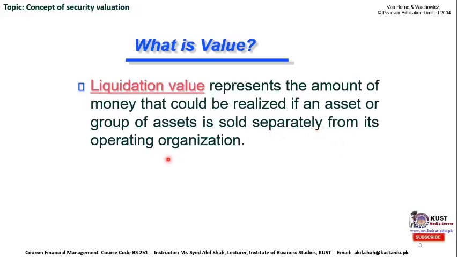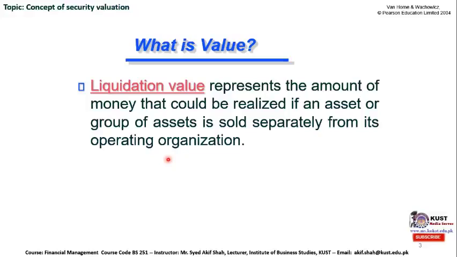It means that when a company is going to sell its asset separately from its overall operating organization, the amount the company or the legal entity realizes by selling that particular asset is known as liquidation value.